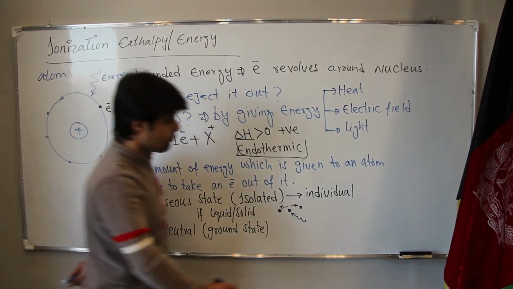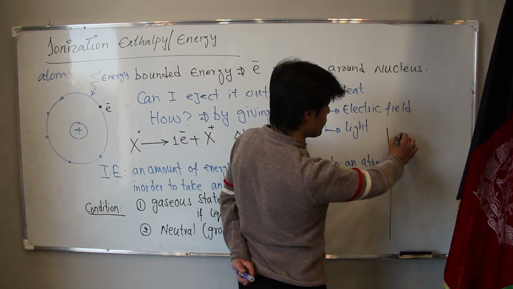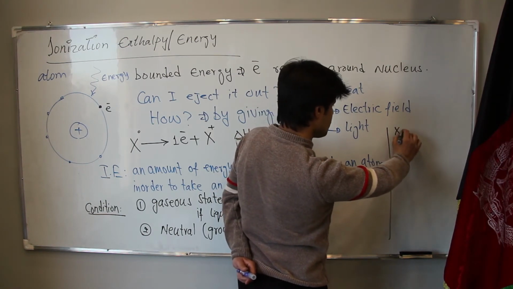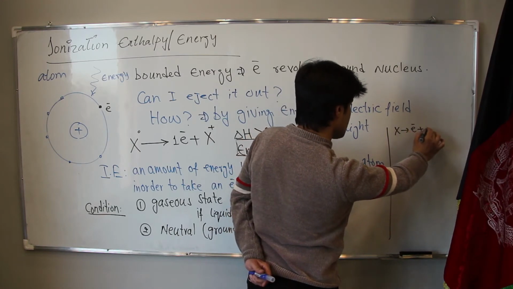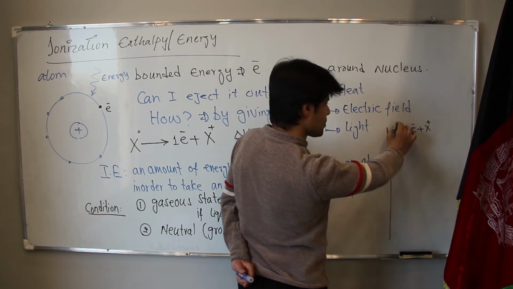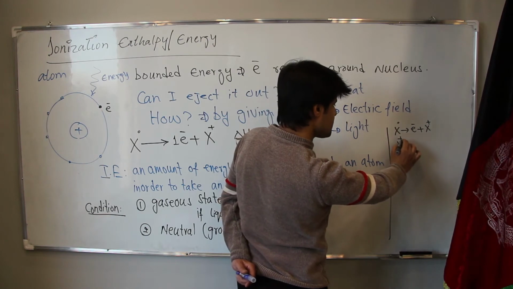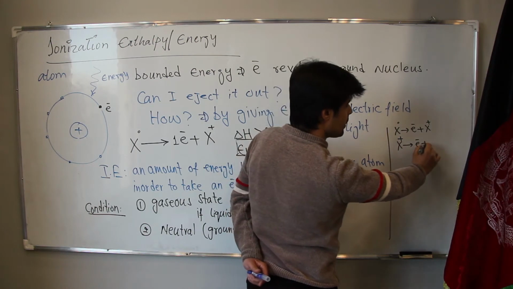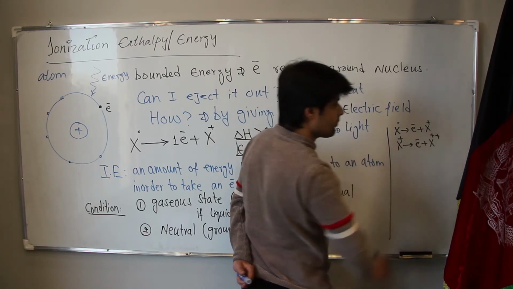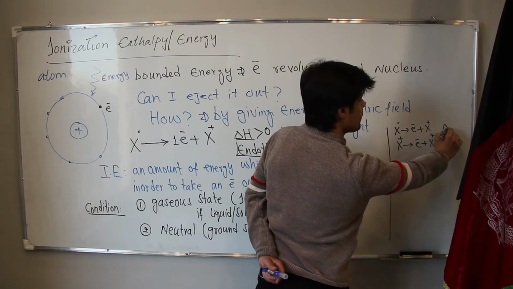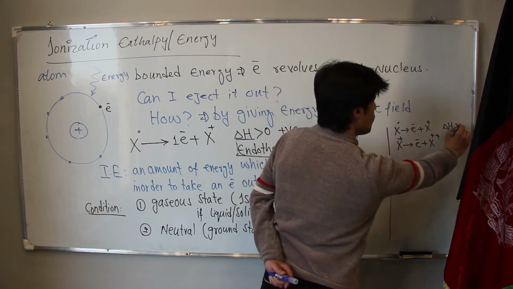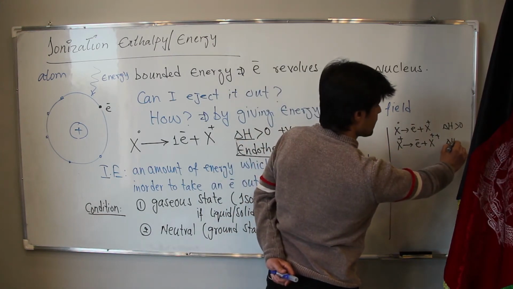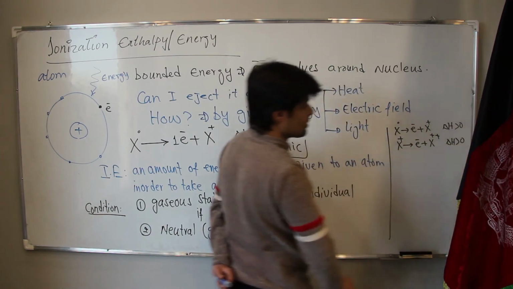Because, for example, if we have X atom, and we take one electron out of it, it becomes X positive. But if we have X positive, and now we take one electron from that one, it becomes X2 positive. In this case, we are giving an amount of energy which is greater than 0. In this case also, we are giving energy which is greater than 0.